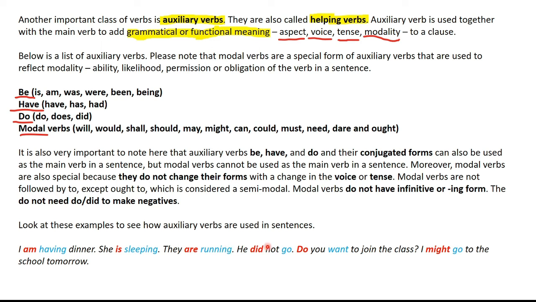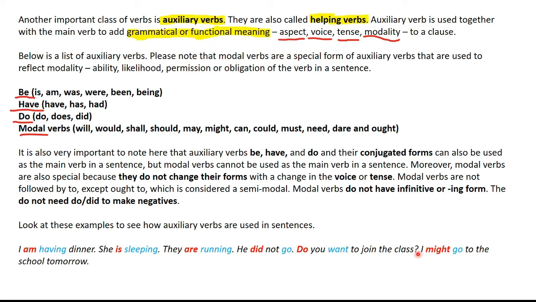He did not go. Do you want to join the class? Now this is an interrogative sentence. See how the auxiliary comes before the subject. Do you want to join the class? Do is an auxiliary, want is the main verb. Usually the pattern is that the auxiliary comes before the main verb, but in case of interrogative sentences, let me tell you that auxiliaries come before the subject.